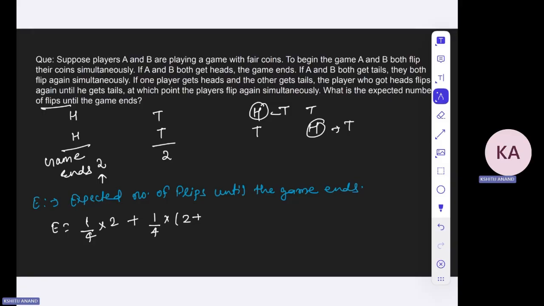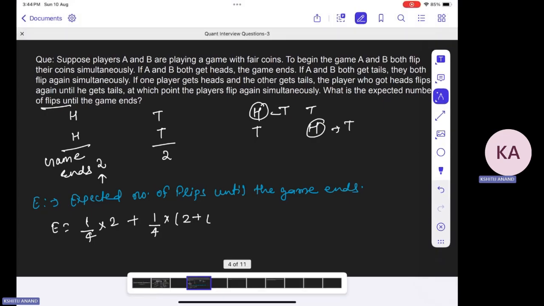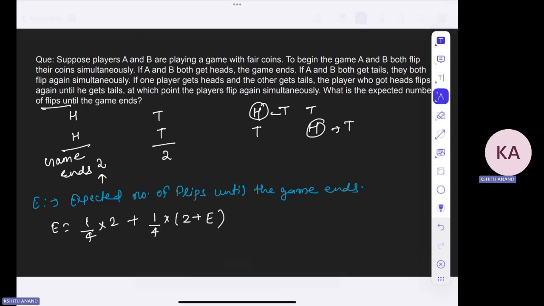Now they can freshly start from here, and E is the expected number of flips required to get two heads if you start from nothing.